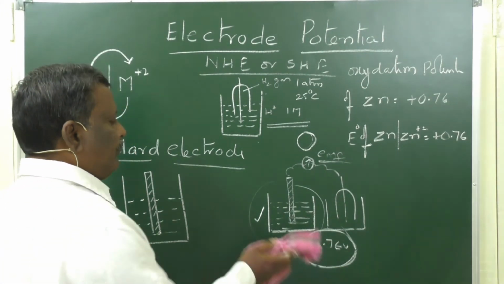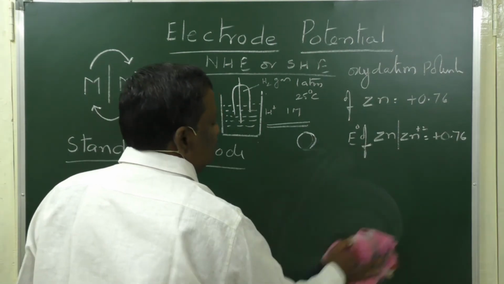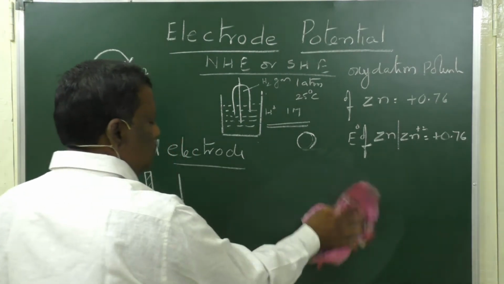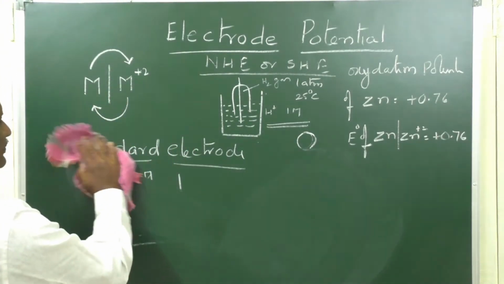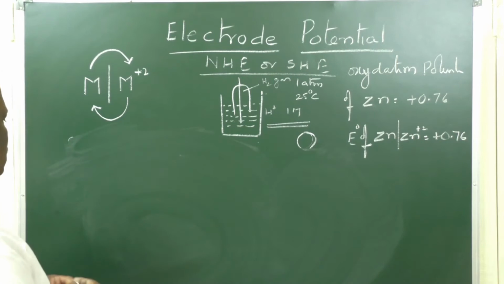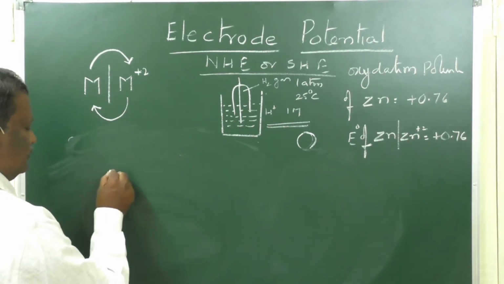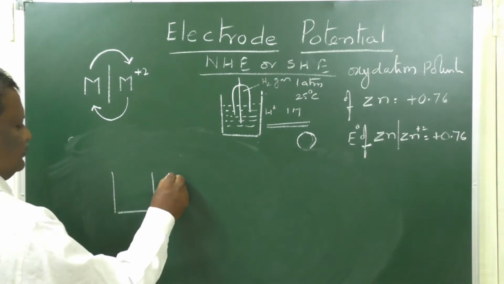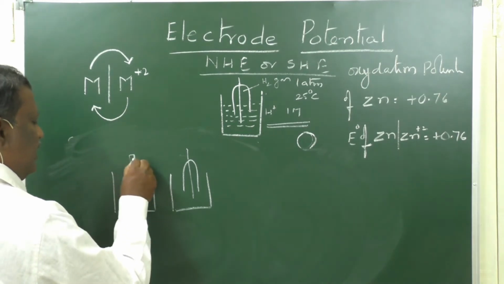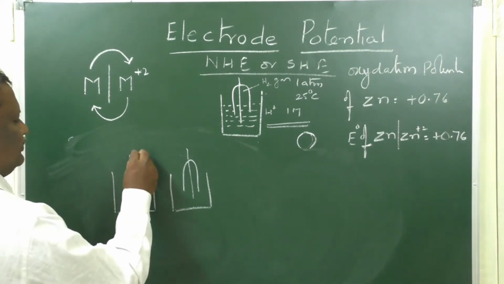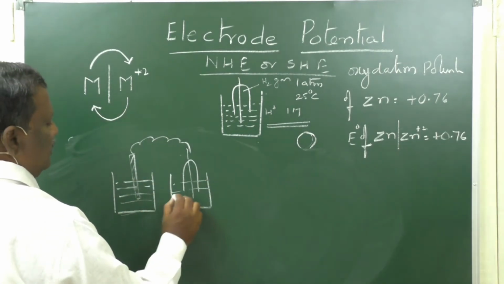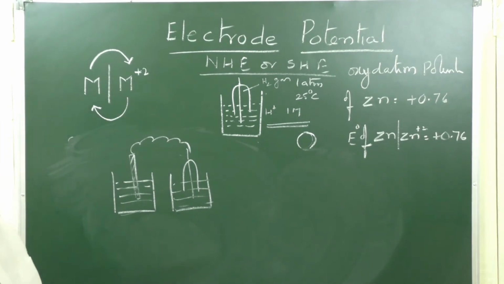If we connect a standard copper electrode to a normal hydrogen electrode, what happens? If a standard copper electrode is connected to a normal hydrogen electrode, here also it makes a galvanic cell. But in this case, the cell reactions are different.